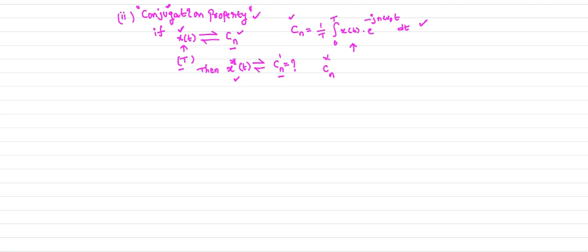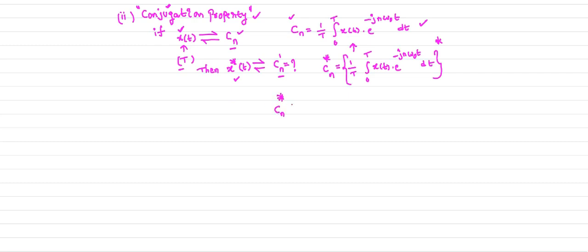If we apply conjugate on both sides, Cn conjugate is equal to 1 by T integral 0 to T of x of t e power minus jn omega naught t dt, whole conjugate. Now what will we get?